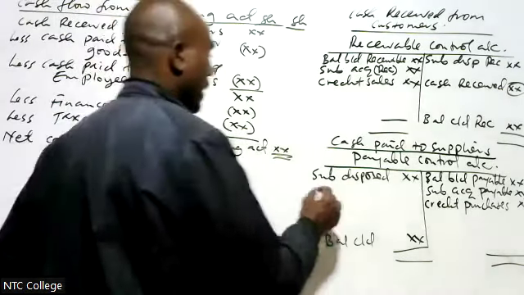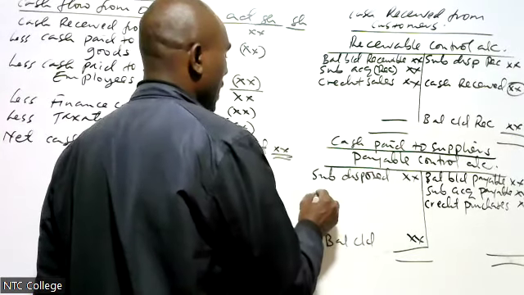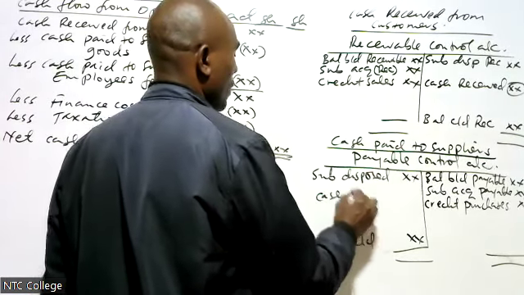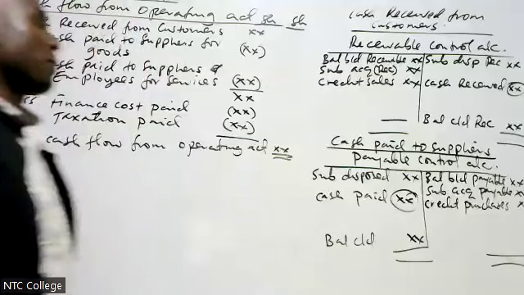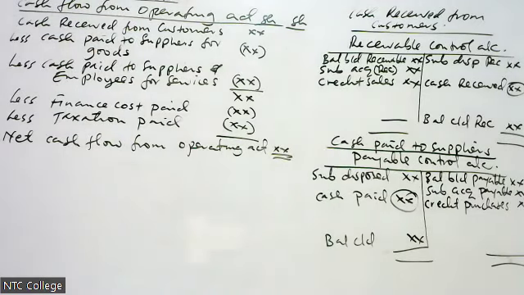Then the balancing figure here on this account is the cash paid. That is what we are looking for. Cash paid to suppliers for goods.